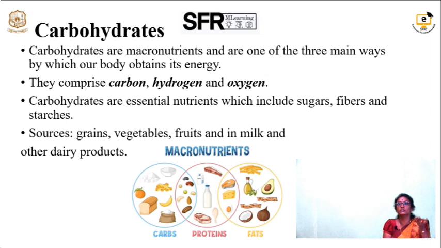From the food products, the carbohydrates are present in different forms like dietary fiber, polysaccharides, glycogen, starch and many more. For example, the carbohydrates present in milk are called lactose, and the carbohydrates present in grains are called maltose. So before going into the functions of carbohydrates, we should know the basic classification of carbohydrates.